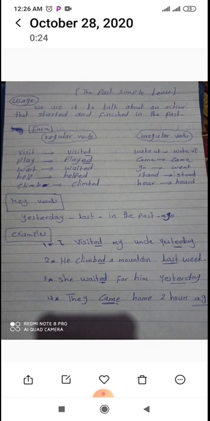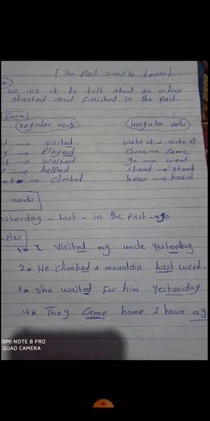Okay, then we have irregular verbs. Irregular verbs are the verbs that don't take ed when we change them into the past. For example, wake up.